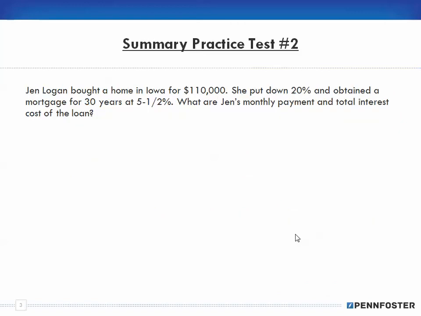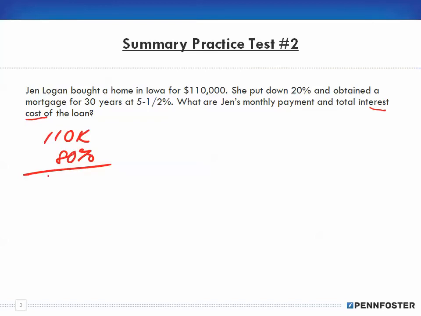Jen Logan bought a home in Iowa for $110,000. She put down 20% and obtained a mortgage for 30 years at 5.5%. What's her monthly payment and total interest cost of the loan? Right, so if the home is $110,000, she puts down 20%. Well, I can multiply the 110 by the reciprocal, or 80%, to find out how much is being borrowed.